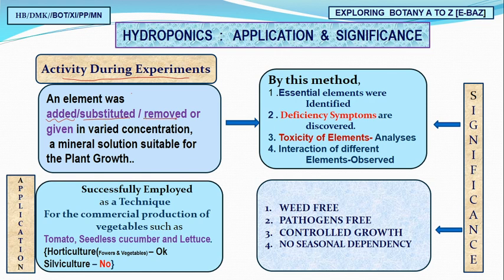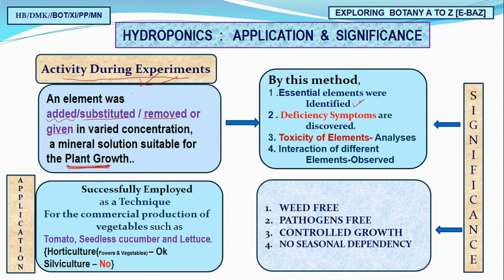Rather, remove it, and after removal, if it is essential, you can't remove it. So later on it is given again. So in this way, there are four important exercises: adding, substitution, removing, and again addition. So why are these done? In varied concentrations, to find the mineral solution suitable for plant growth. By this way we come to know that essential elements are identified.